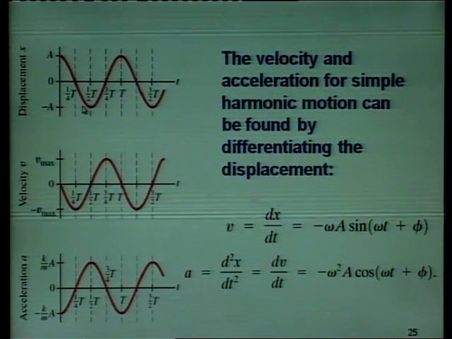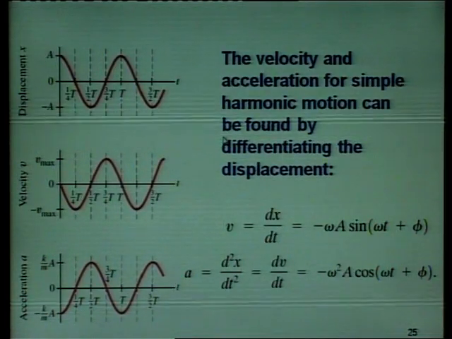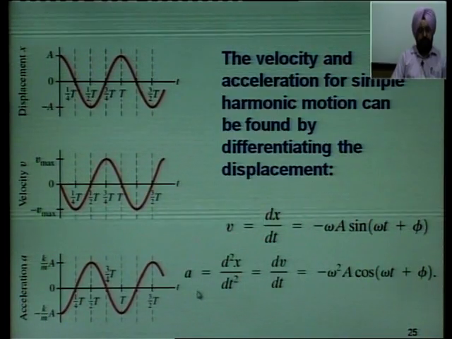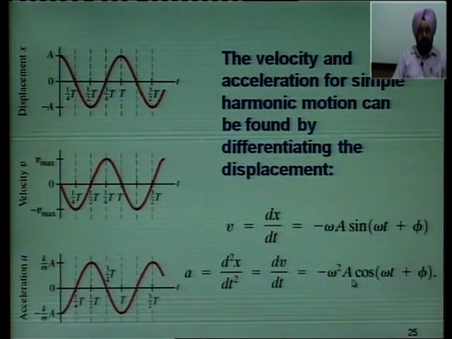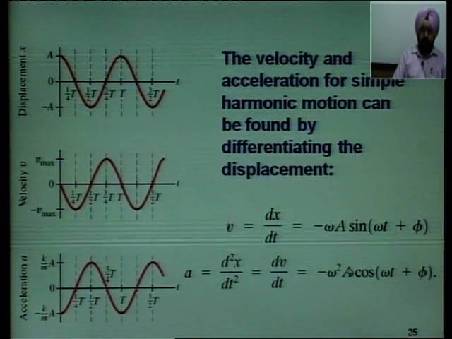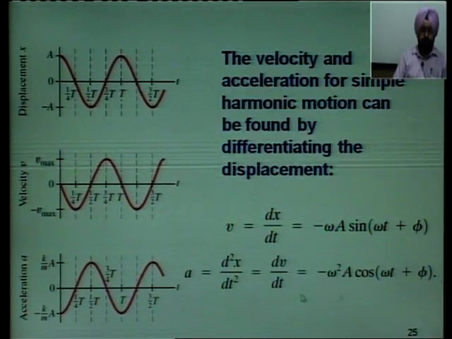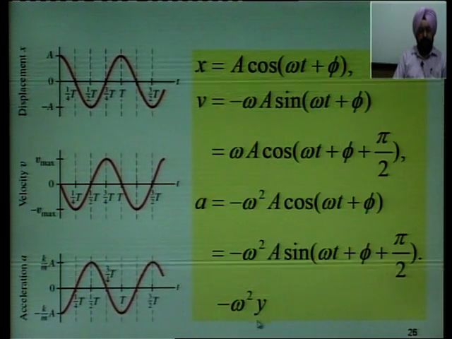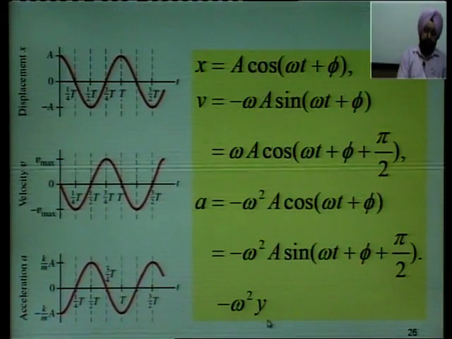This slide shows you the relationship between velocity, acceleration and displacement. Velocity is dy/dt, acceleration is dv/dt. Differentiating velocity you get minus omega square a cos(omega t plus phi). And what is a cos(omega t plus phi)? It is displacement y. So, a is equal to minus omega square y.